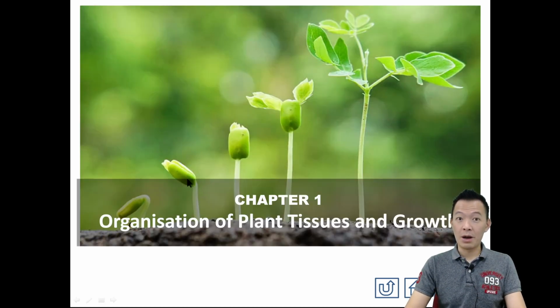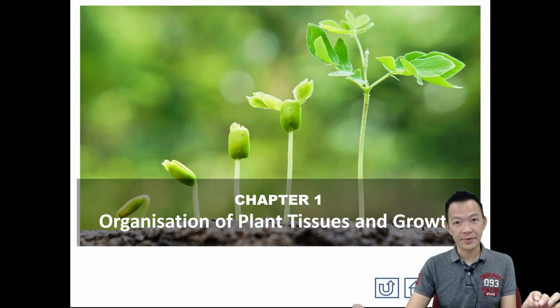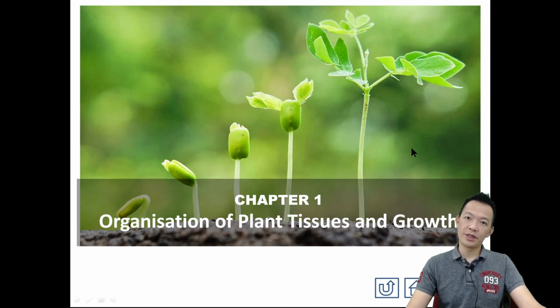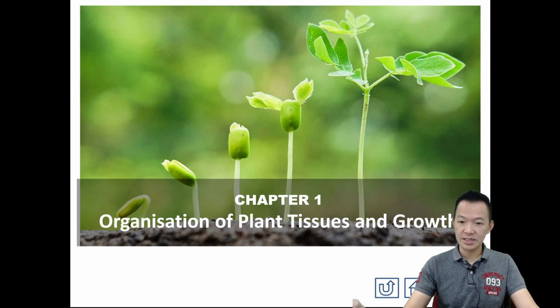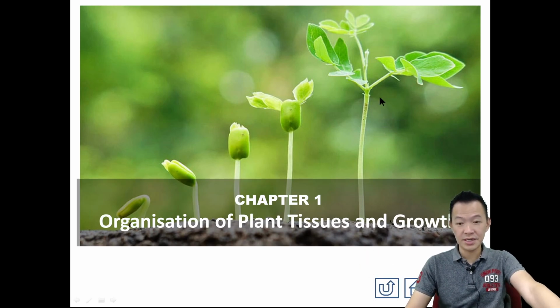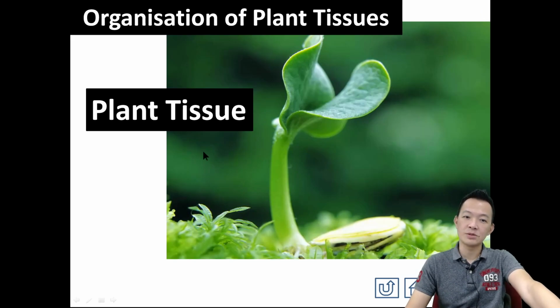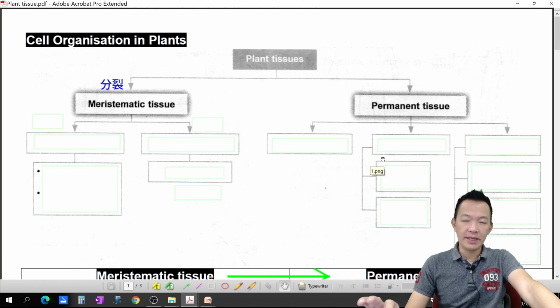Now Chapter 1: Organization of the plant tissue and growth, the tissues in the plant body and how they grow. A very short title. Follow me with your notes. Start with plant tissue. Maybe you learned this title before last year in your Form 4 Chapter 2, but some of you maybe not.